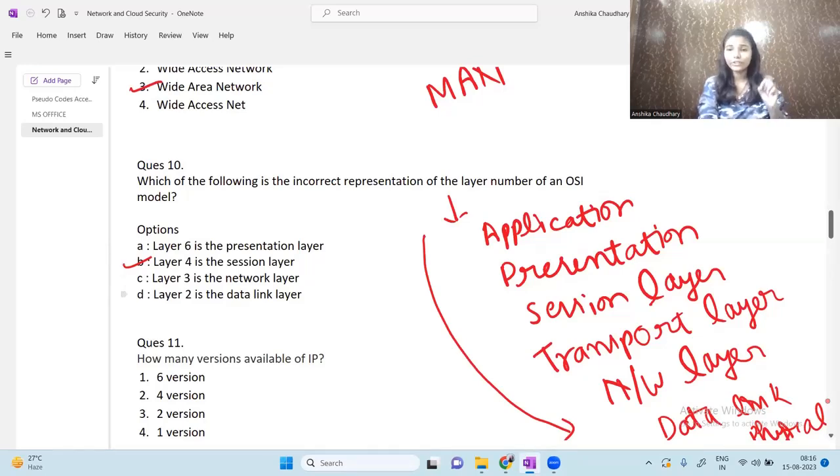According to the question, this is the correct option, but according to the OSI model, this layer is in the incorrect form. Layer 4 is the transport layer. So saying layer 4 is the session layer is the incorrect representation. So the correct answer will be this. Moving on to the next question.